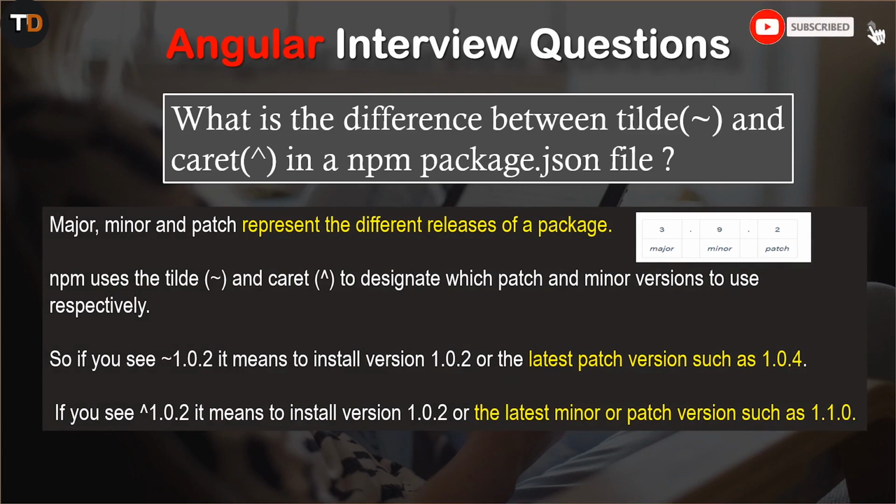So if you see tilde 1.0.2, it means to install version 1.0.2 or the latest patch version such as 1.0.4. If you see caret 1.0.2, it means to install version 1.0.2 or the latest minor or patch version such as